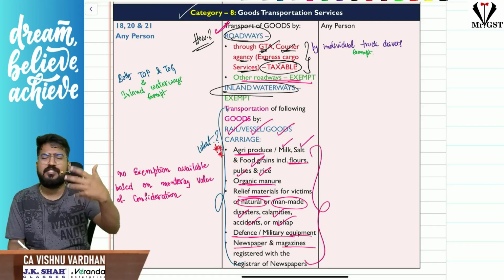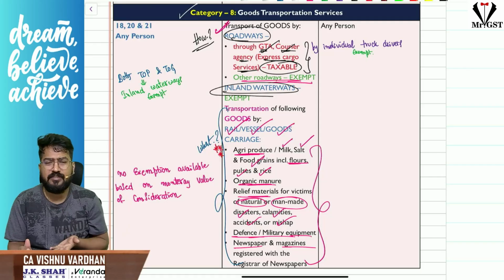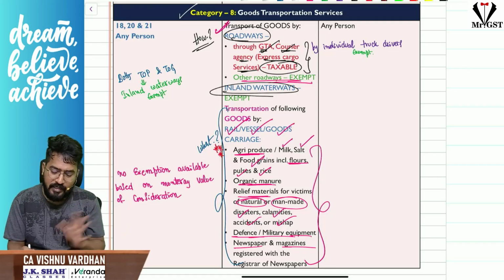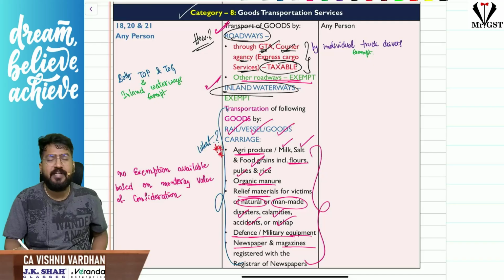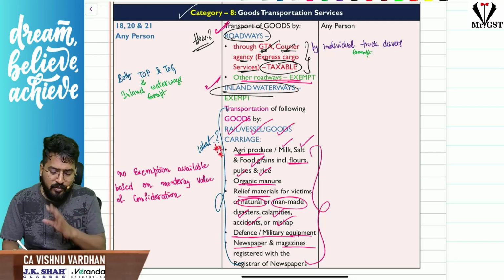Individual truck drivers, all that stuff, it is exempt. In the majority of cases, only GTA and courier agencies will do so. That is why it is taxable. Other cases it is exempt. Sir, I am transporting through inland waterways. Then also it is exempt. So this is how the exemption is there.